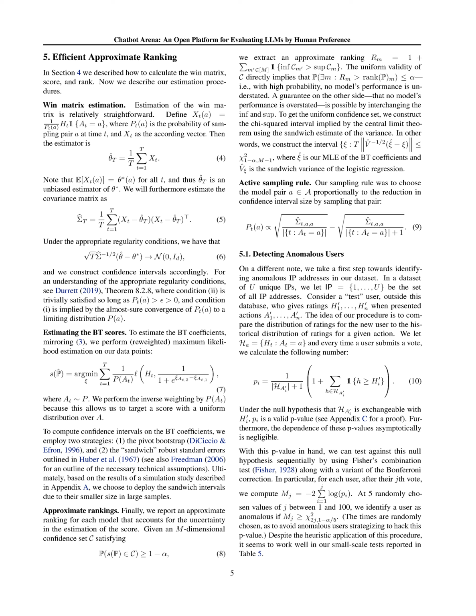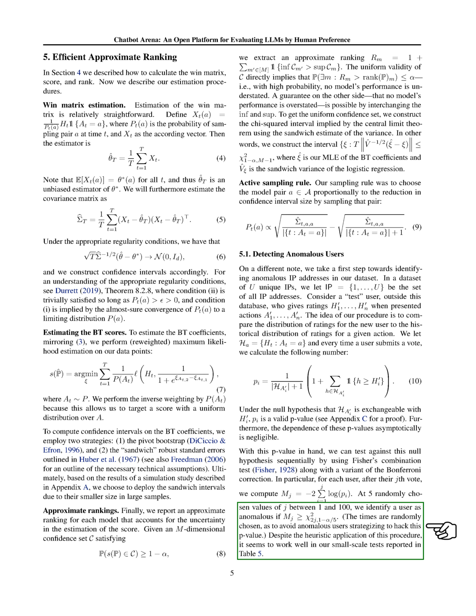Section Summary. In this section, we detailed the process of efficiently approximating rankings by estimating the win matrix and BT scores. We described the estimation procedures for the win matrix and BT coefficients, including constructing confidence intervals based on regularity conditions and employing reweighted maximum likelihood estimation. Additionally, we introduced an active sampling rule for detecting anomalous users by comparing their ratings to historical distributions and sequentially testing for anomalies using Fisher's combination test and Bonferroni correction.